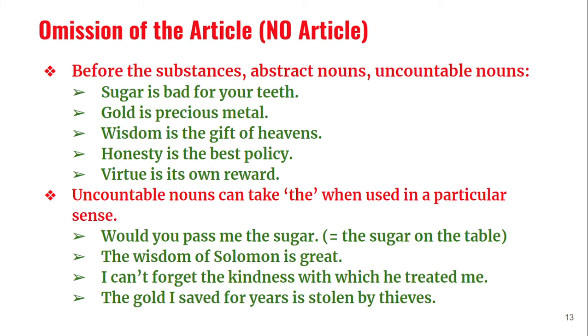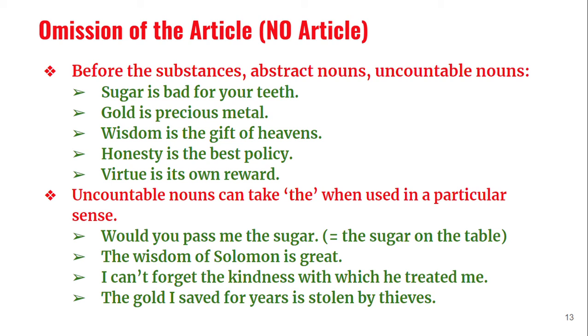No article, not only the definite article, even the indefinite article, where we should not use. These are the rules for where we should not use any article. Let us go to the rules where we cannot use any article. First thing, before substances, abstract nouns, and uncountable nouns.